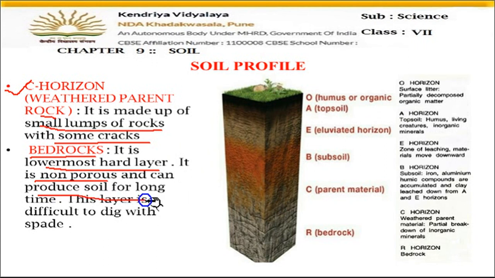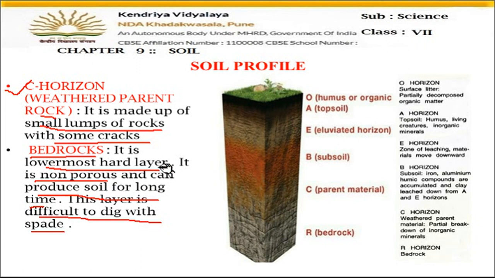and can produce the soil for a long time. This layer is difficult to dig with a spade, because it is very hard, as it has completely big size rocks. So water cannot go down the bedrock. Water gets collected on the upper side of the bedrock only, because bedrock is difficult to dig. We cannot dig the bedrock because the size of the rocks is very large here.